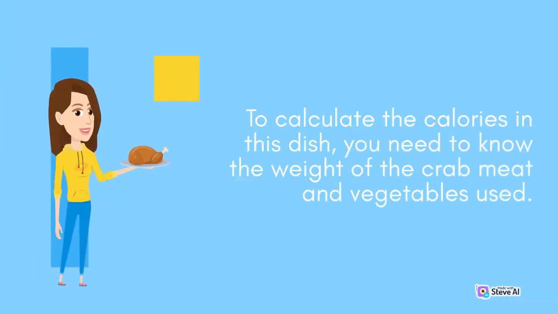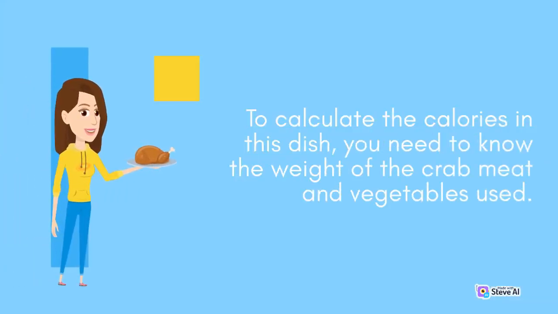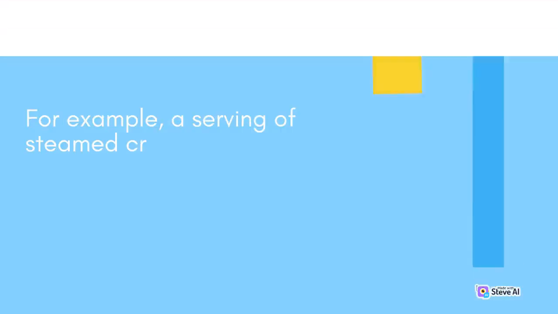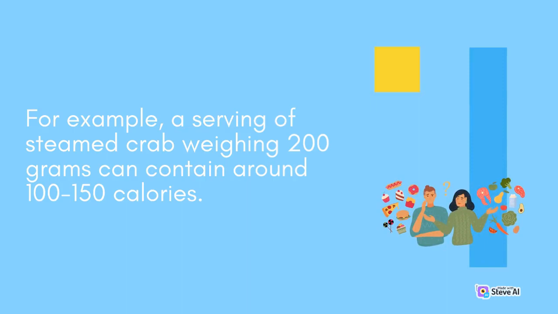To calculate the calories in this dish, you need to know the weight of the crab meat and vegetables used. For example, a serving of steamed crab weighing 200 grams can contain around 100 to 150 calories.